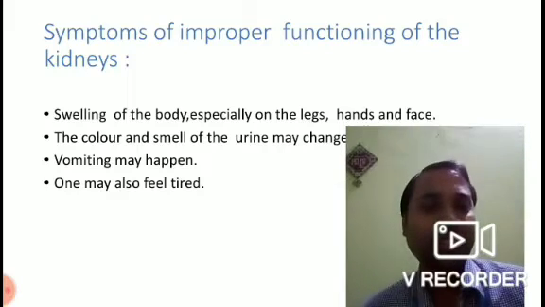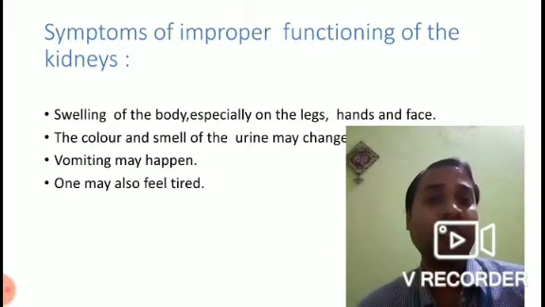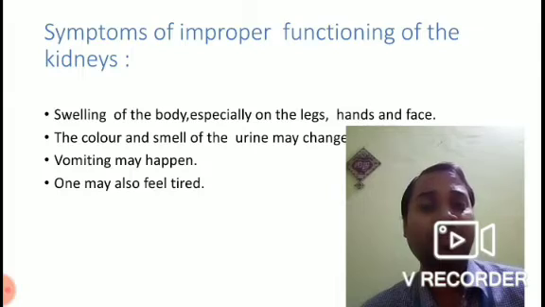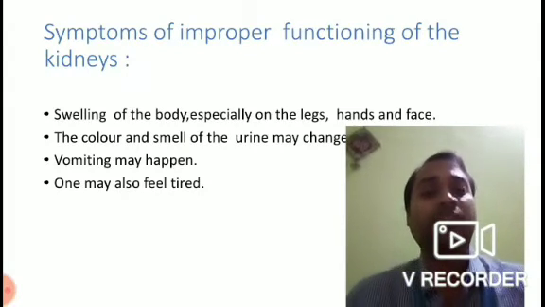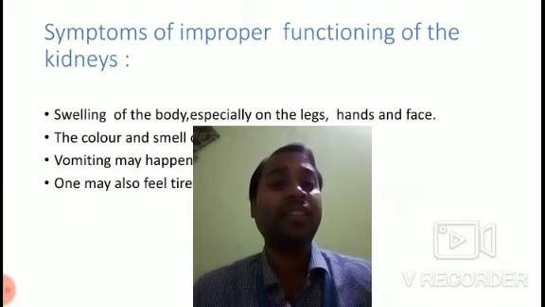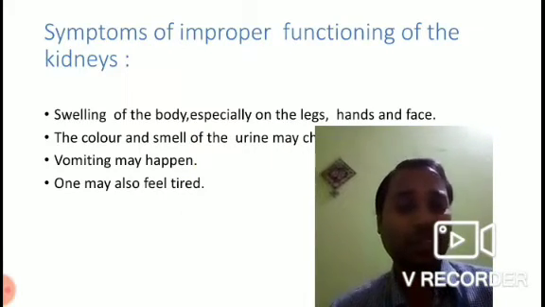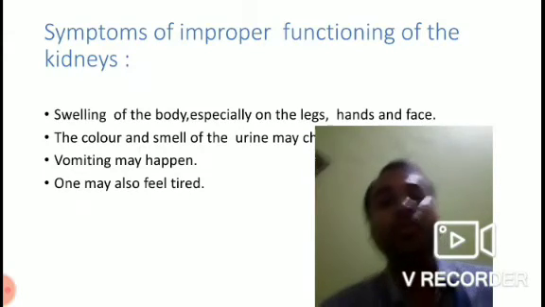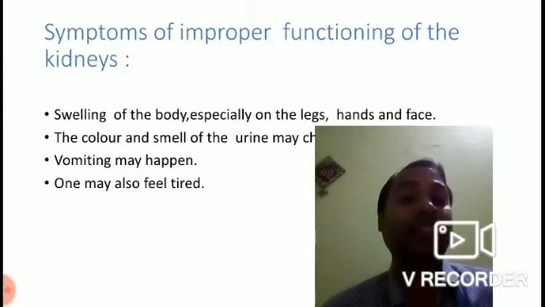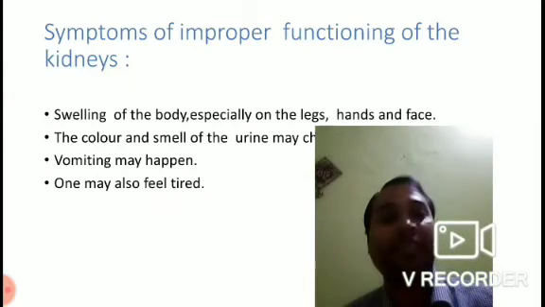So when the kidney stops functioning properly, there will be swelling of the body parts, especially there will be swelling on the legs, hands, and face. So these are the visible parts where the swelling can be observed. So this happens when the kidney stops functioning properly.